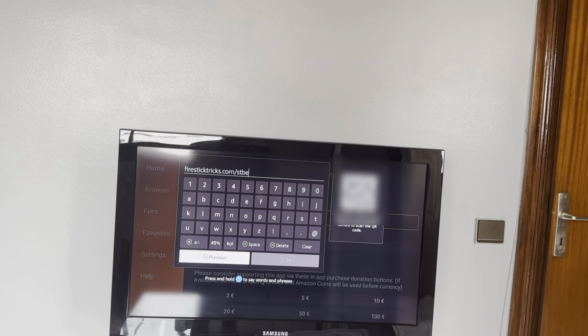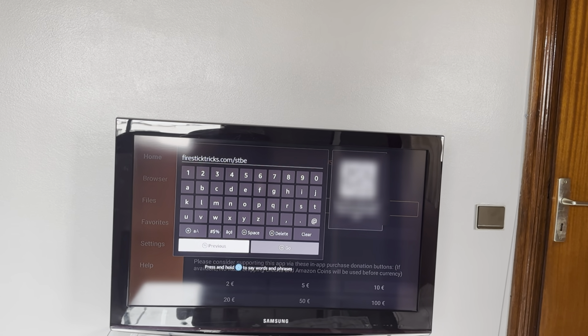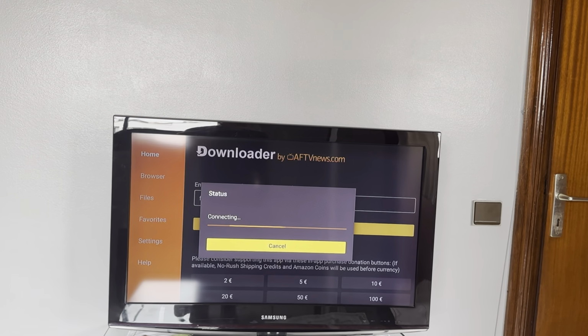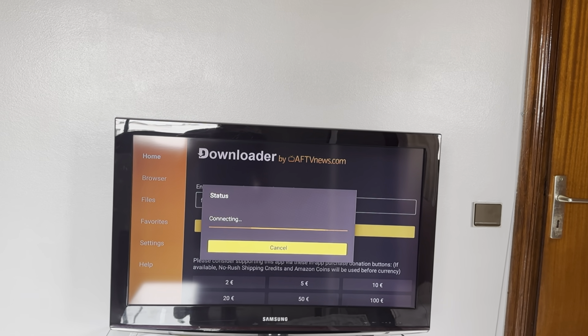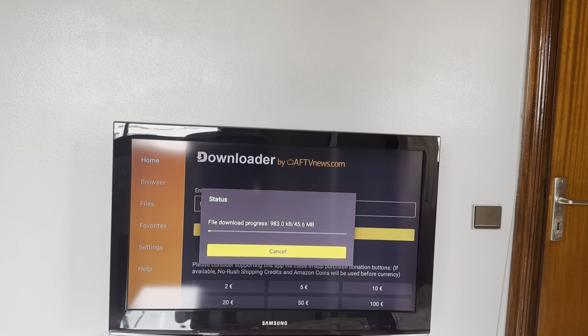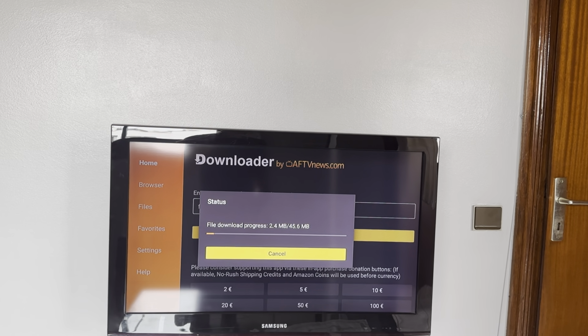Then click on Go. Once you have typed the complete URL, click on Go, and you will need to wait for the app to get installed. It might take some time.